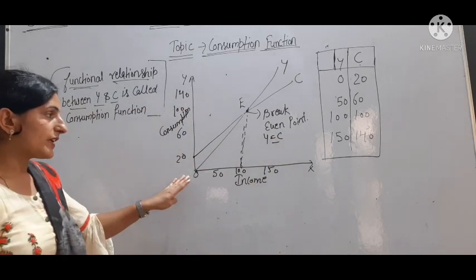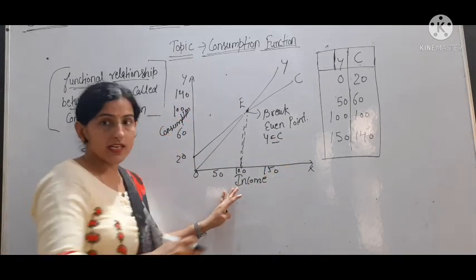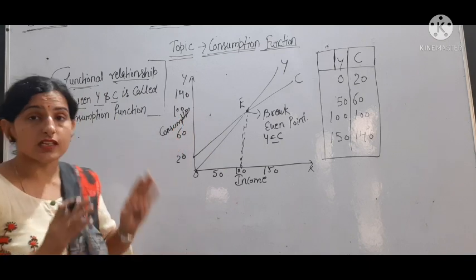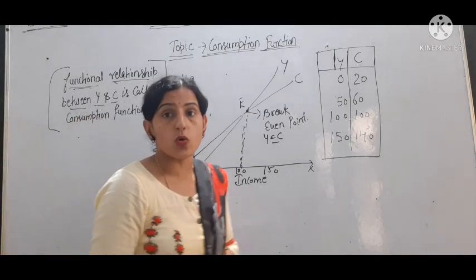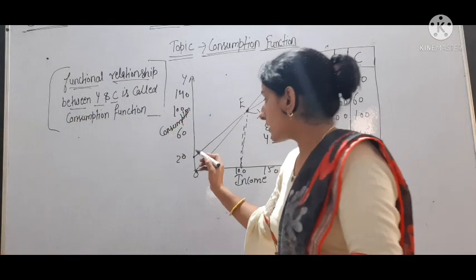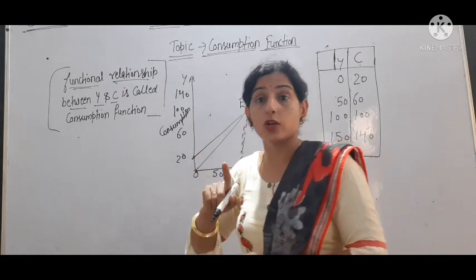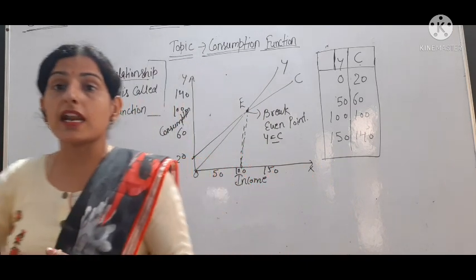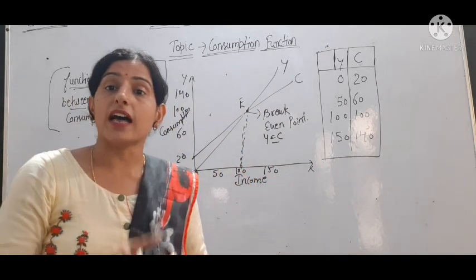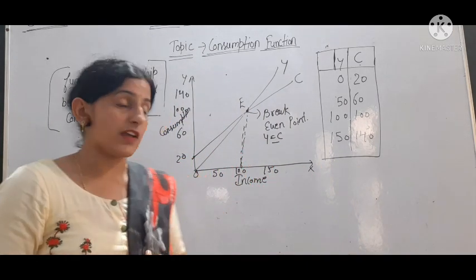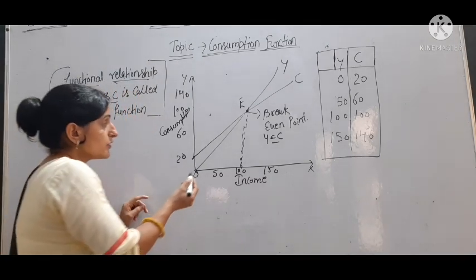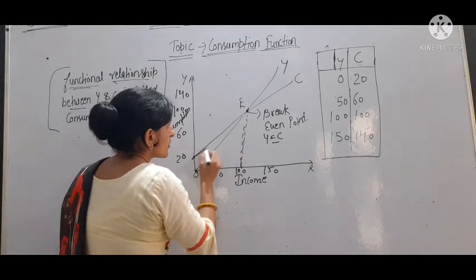Okay, so what we have taken, on OX axis we are showing income, on OY axis consumption. When income is 0, then consumption is 20. It means the consumption line will start from here, not from the origin. Why? Because minimum consumption level remains in the economy, that is necessary for survival. Okay, so when income increases, consumption also increases.